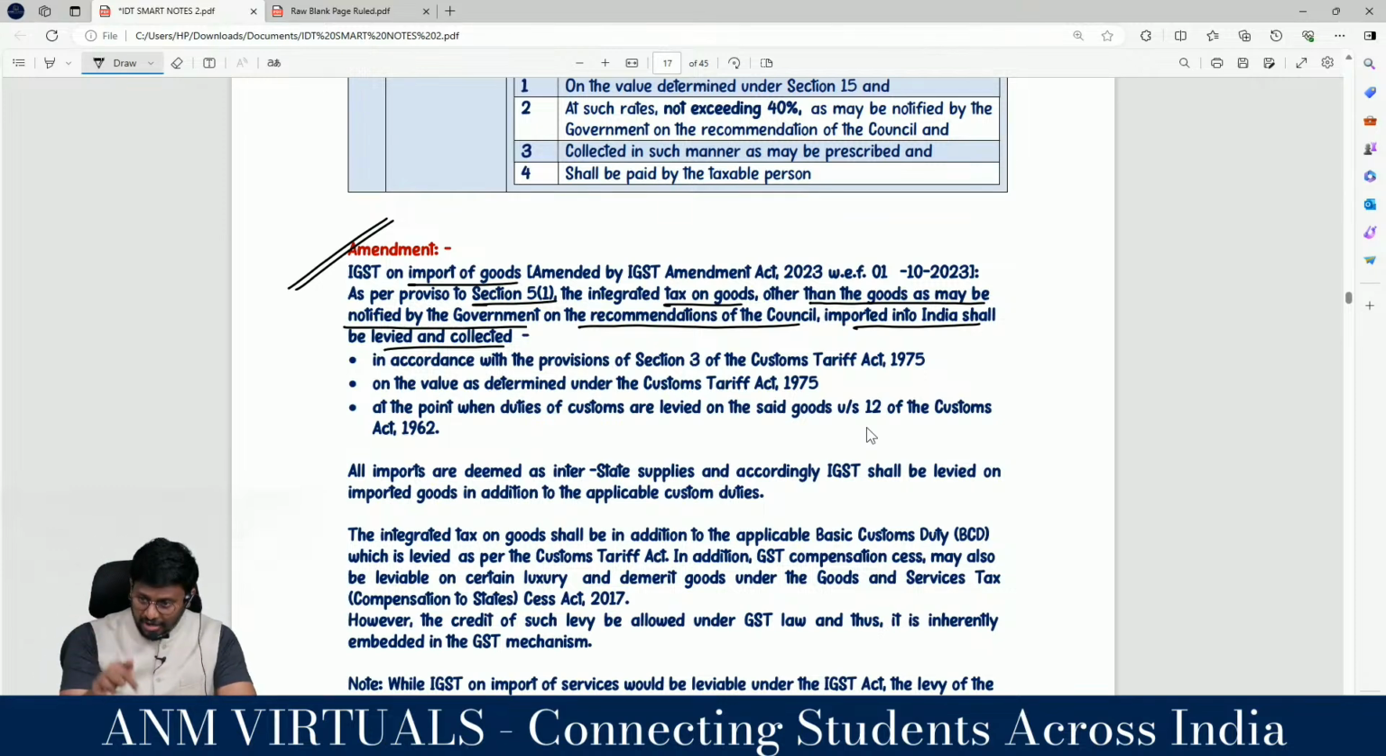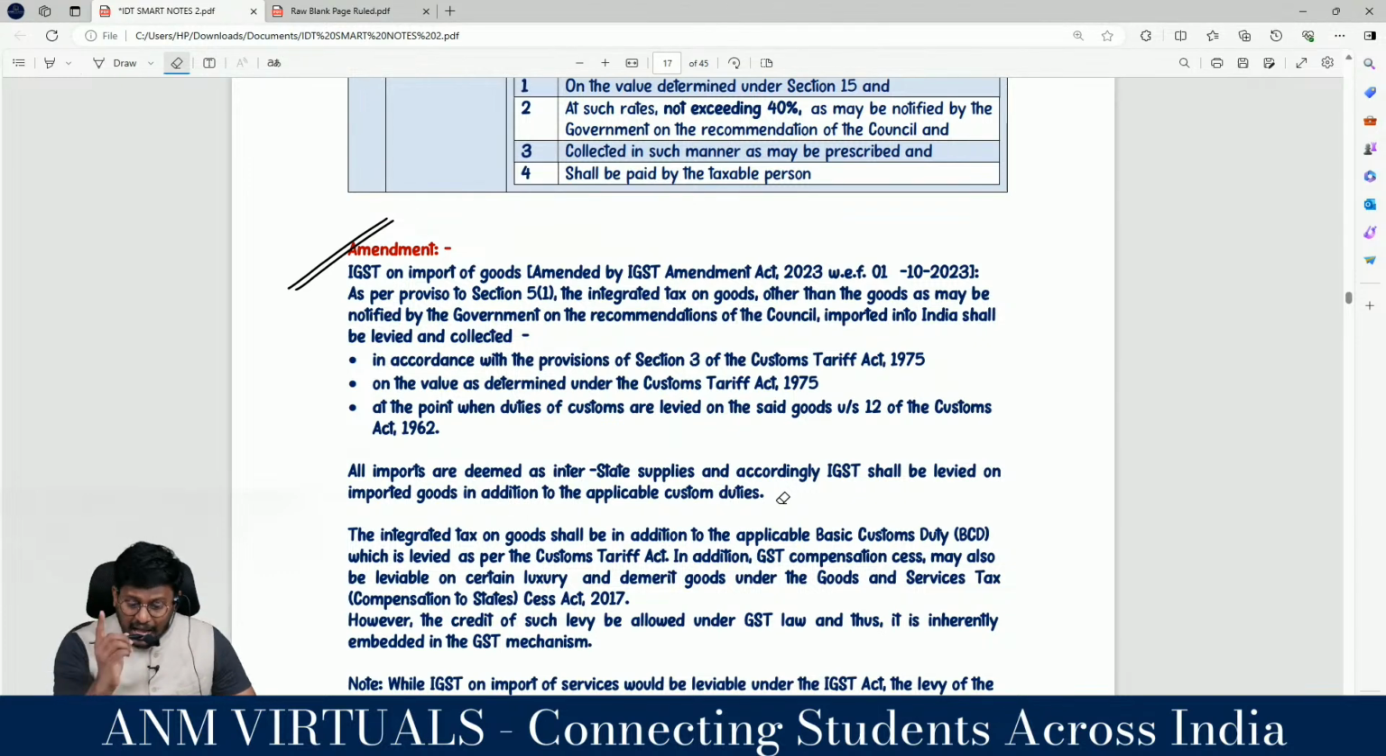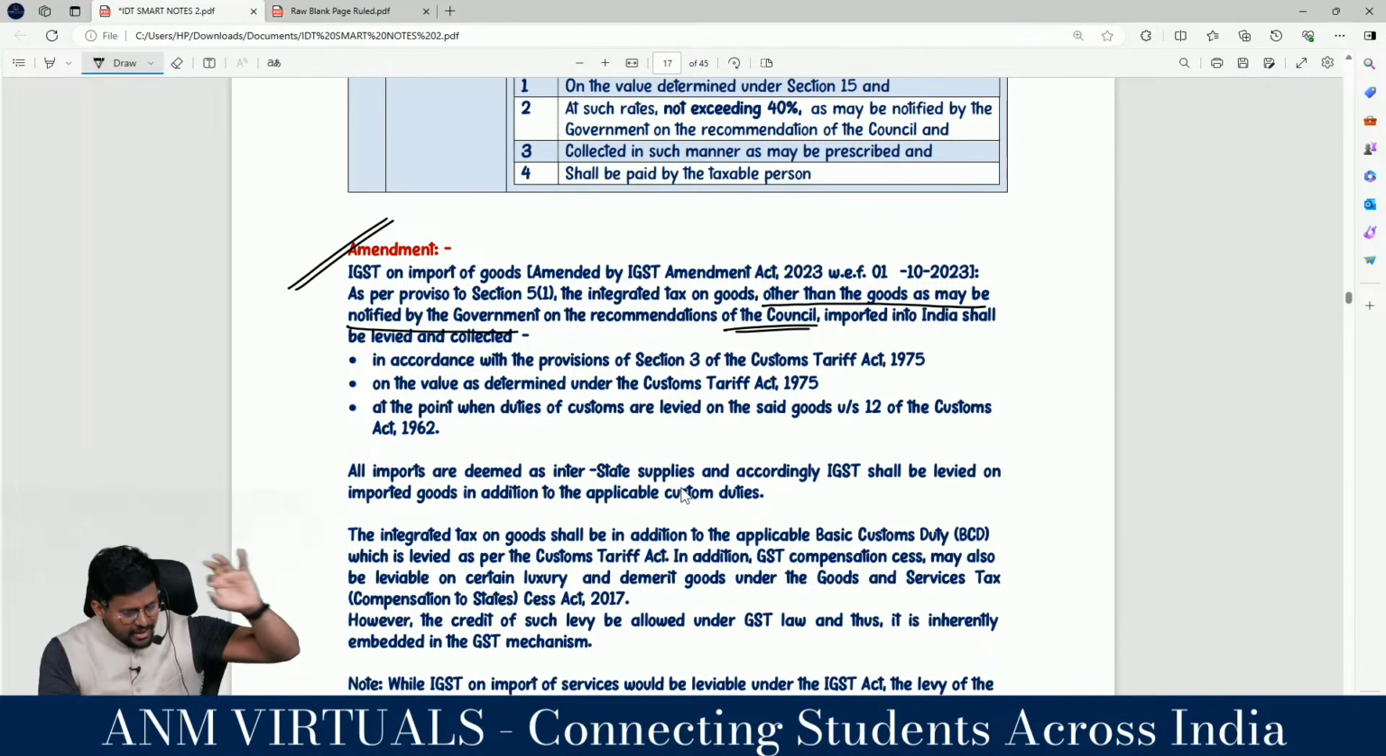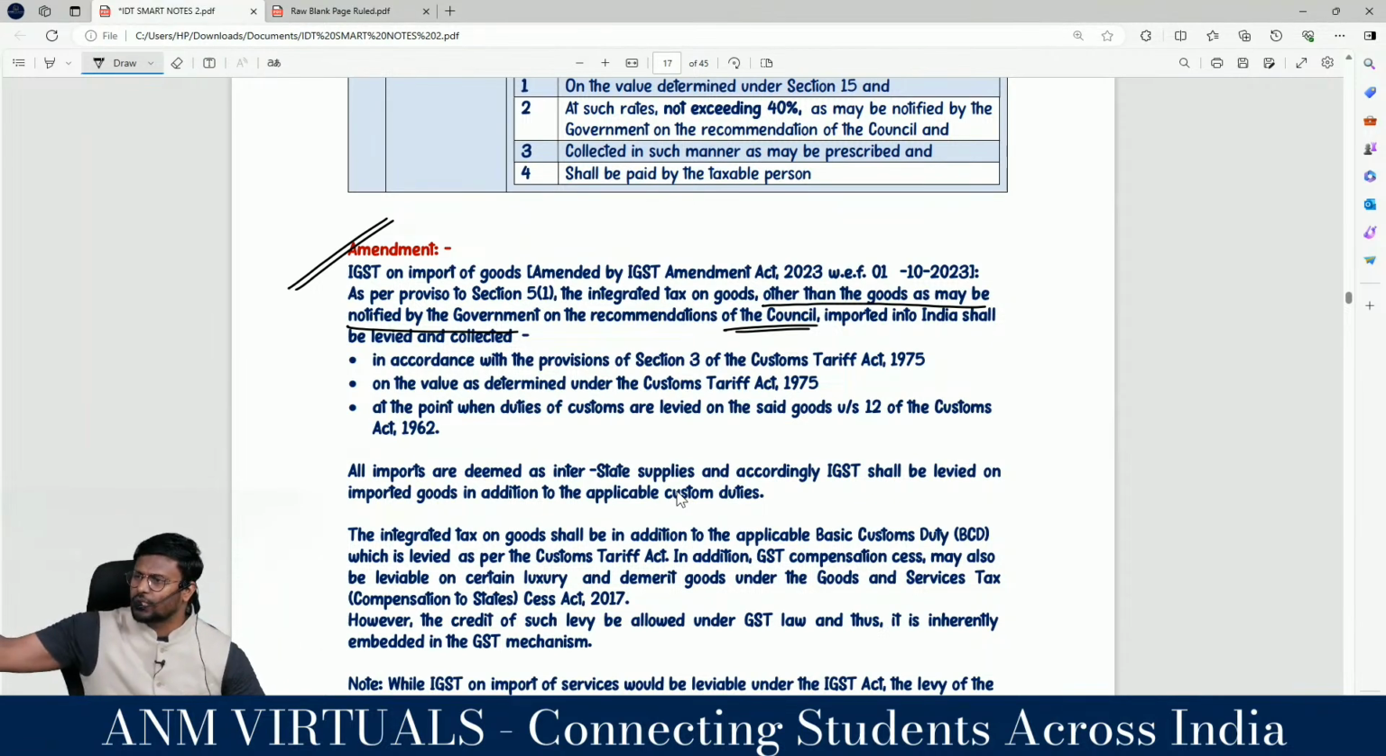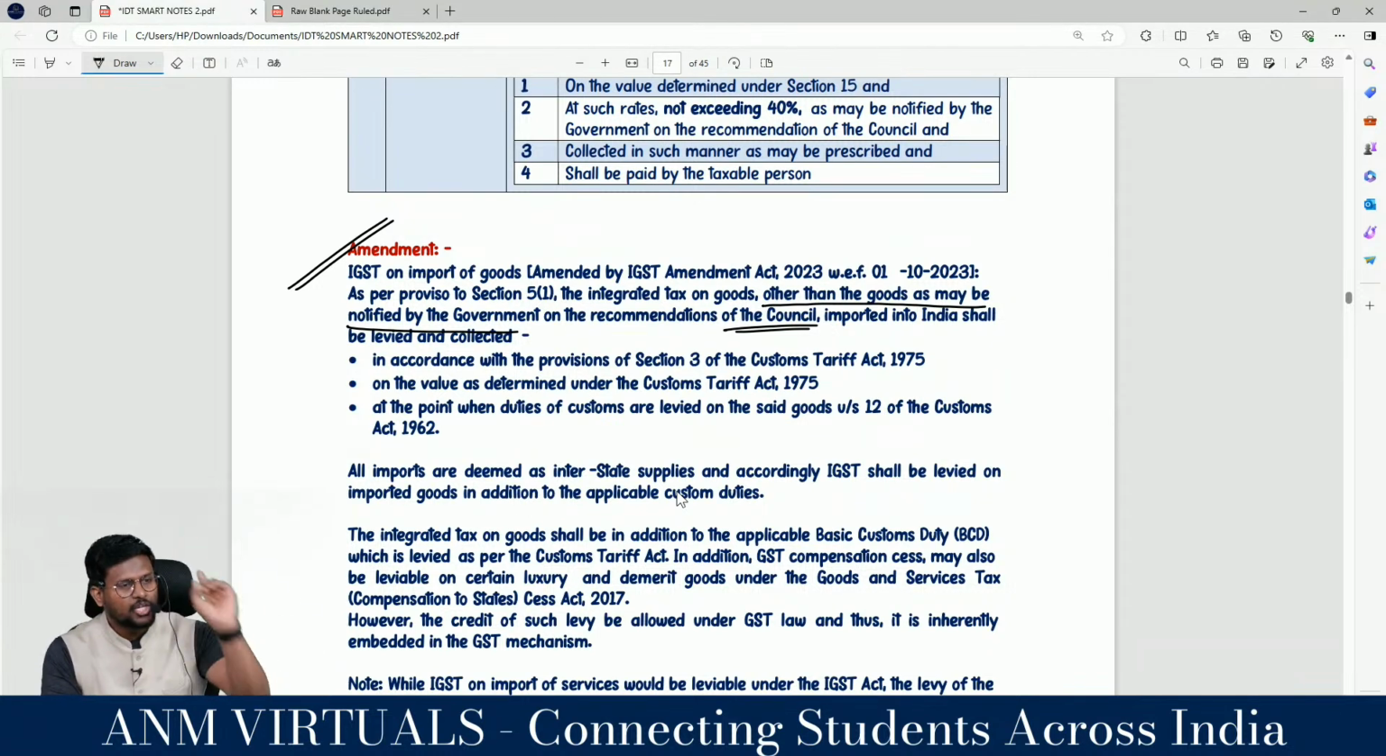Yes, but they have added one proviso saying that as per proviso to section 5(1), the tax on goods other than the goods as may be notified by the government on the recommendation of the council. Like this separation was not there. Whenever, whoever, whatever goods had been imported into India, it was under the purview of the CTA, Customs Tariff Act. But now they have created an exception. They said that except one goods or some of the goods what we are notifying, sir, even though it is goods, it will fall under IGST Act.